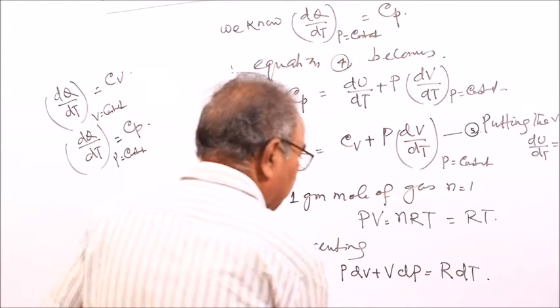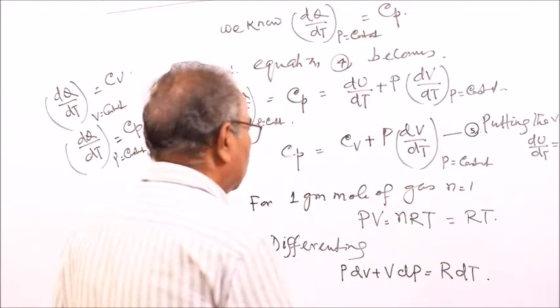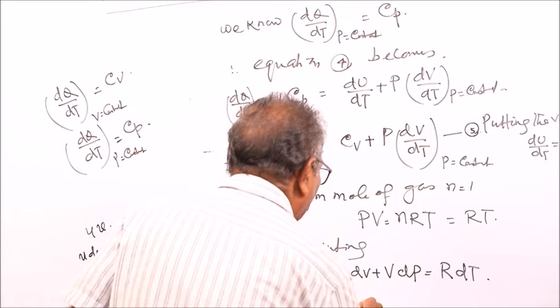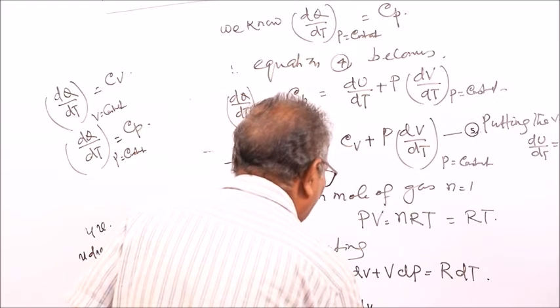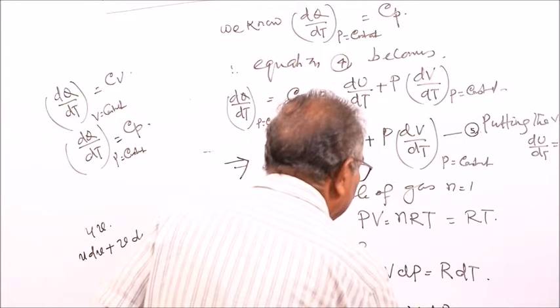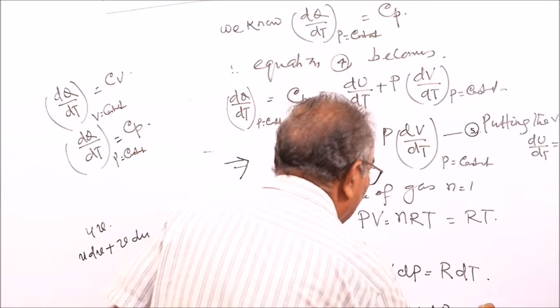And if you divide by dT, it implies P dV by dt plus V dP by dt is equal to R.